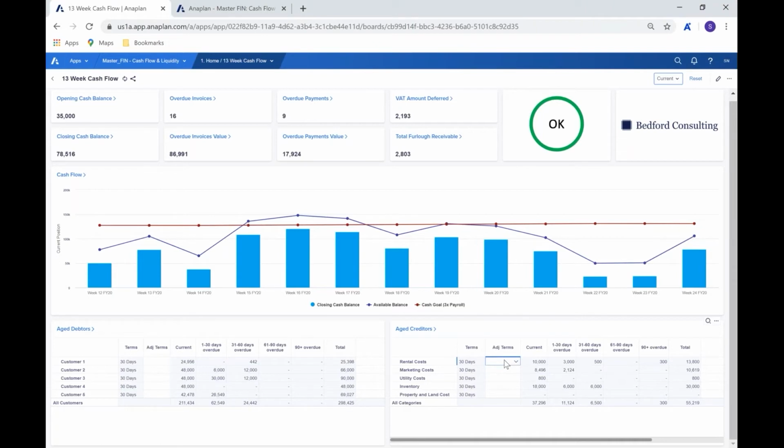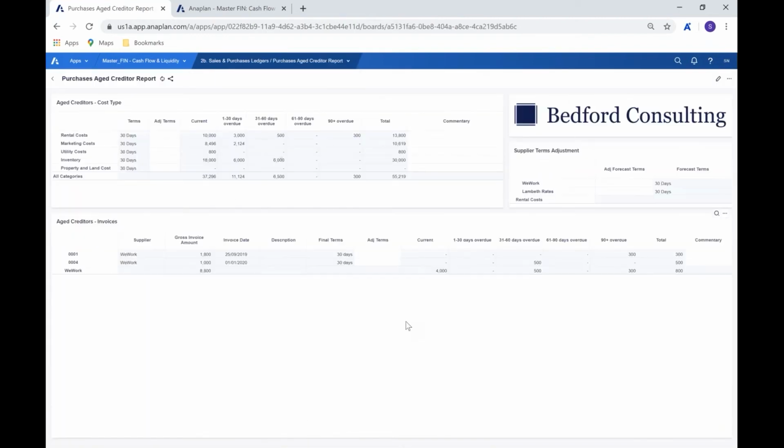We then have an adjustment similar to what we were looking at before, in that we could now say actually for those which we wanted to change, by making it 60 days, it will then move some of the ones from before into the current. And that, of course, will then change that showing on the filter when we start to look at the way that we want to manage some of those items in the later stages. To drill into that in more detail, here we have that same grid, so we can see our aged creditors by cost type. But then, of course, we can look now at each of the invoices in exactly the same way.